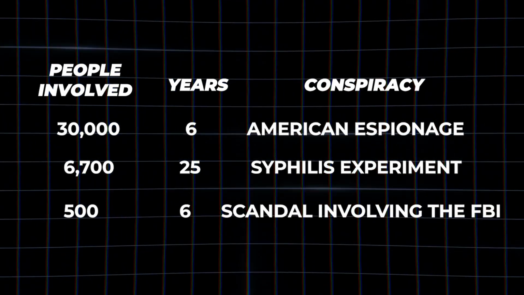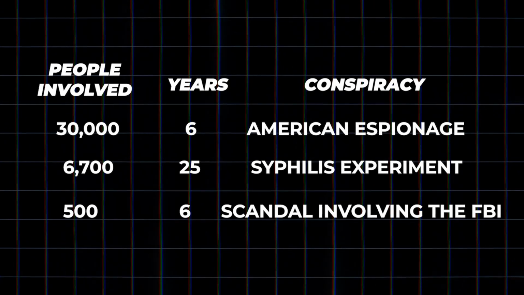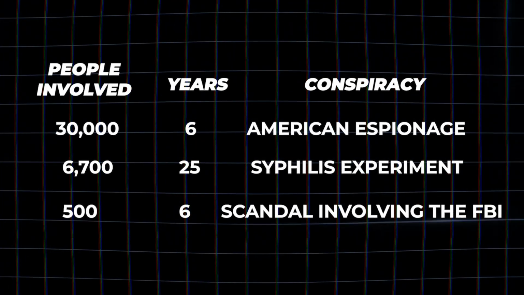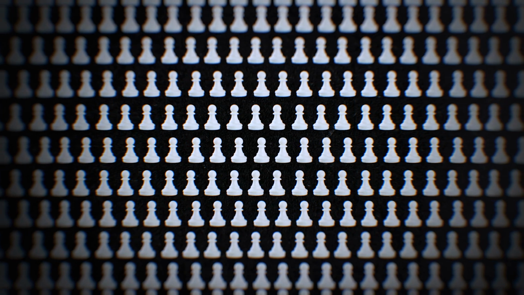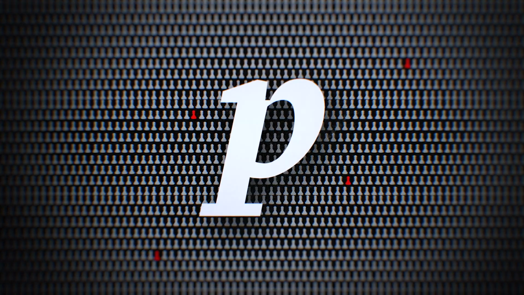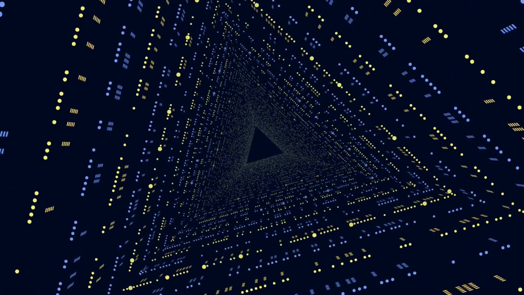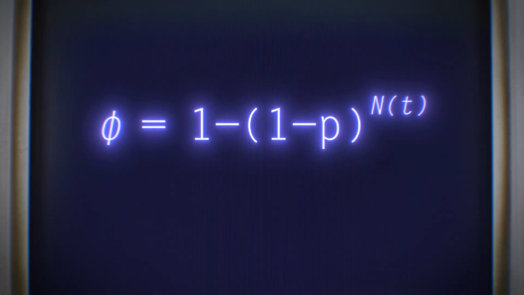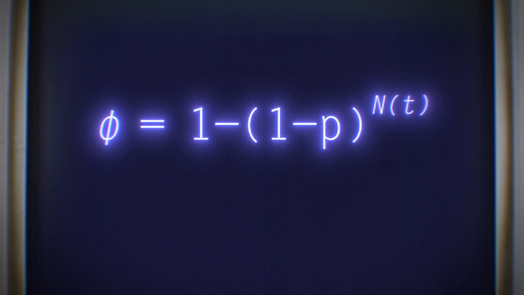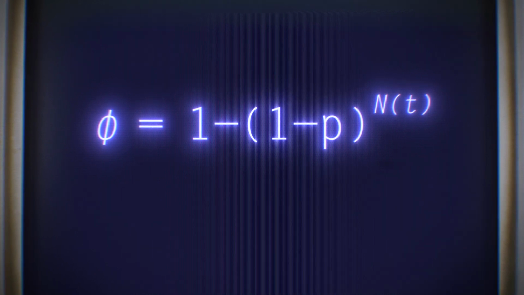And with this information in hand, Grimes calculated that the frequency at which a conspiracy is revealed is approximately 4 in 1 million per person involved per year. He then called this number p. And based on this, he created a function for the average number of conspiracy failures per unit of time. He called it phi, which can be expressed as 1 minus (1 minus p) raised to the power of nt, where t represents the period of time.